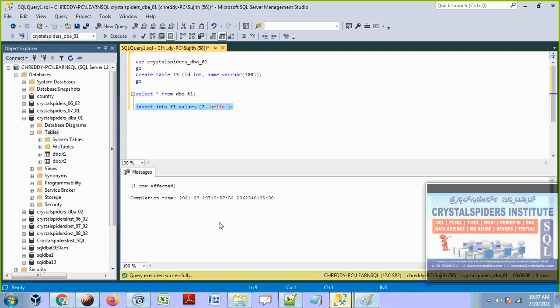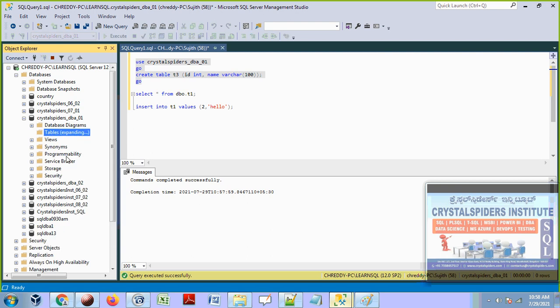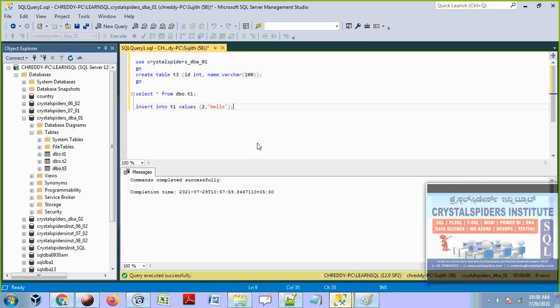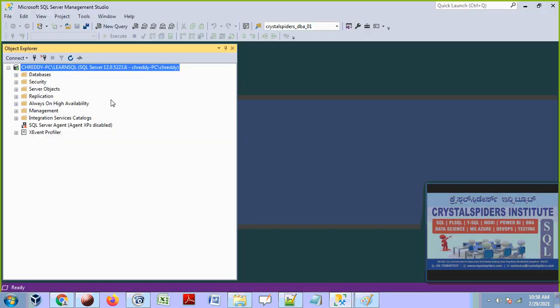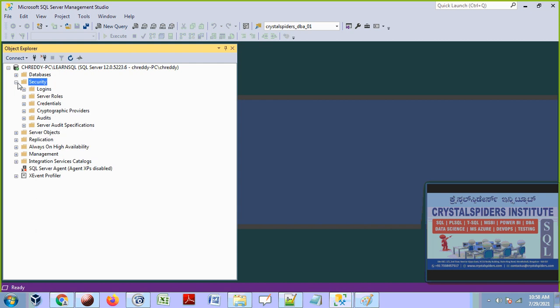See now, as soon as he was granted, that access is reflected here, and he is able to create new tables here. See that? So now he is able to create new tables in this database, T3. Okay, so this is granting the access to the users on the different data. I mean, we can grant access in a similar way. The DBA can grant access to Sujit on other databases also.